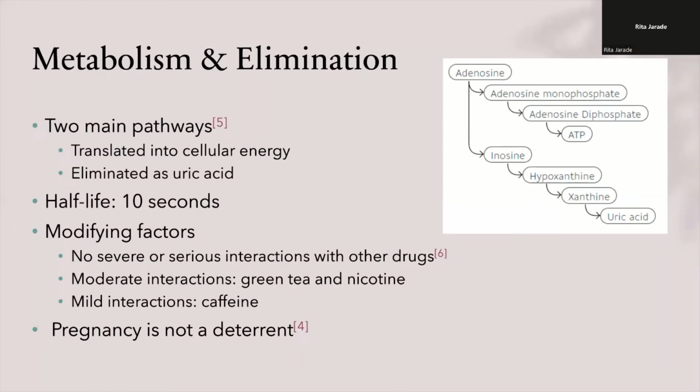In general, adenosine doesn't seem to have a severe or serious interaction with other drugs, but moderate and mild interactions have been noted. For example, green tea and nicotine have been shown to moderately interact with adenosine, while caffeine interacts mildly. So it is recommended to avoid caffeine when taking this medication, as caffeine may act as an antagonist for the activity of adenosine. And as mentioned earlier, doses may be adjusted to the patient's weight and other health factors. And finally, it's important to note that pregnancy is not a deterrent for the administration of adenosine, but we will talk more about interactions a little bit later in the presentation as well.